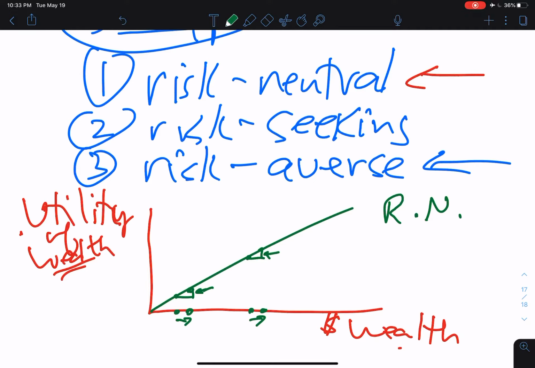A $100 increase in wealth from there to there provides a certain increase in utility, and a $100 increase in wealth from there to there provides the same increase in utility. So for a risk-neutral investor, the utility of wealth function is linear with some positive slope. And that straight line, of course, has a slope that doesn't change, no matter what happens to wealth.